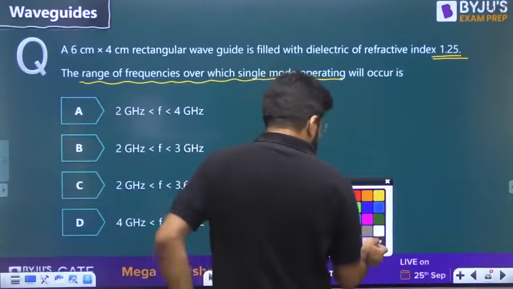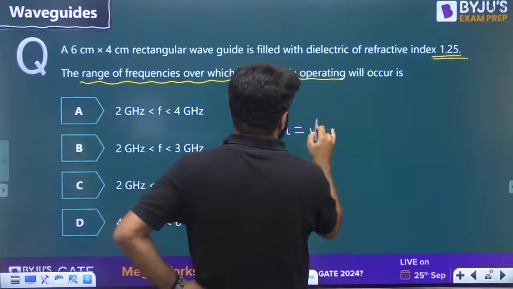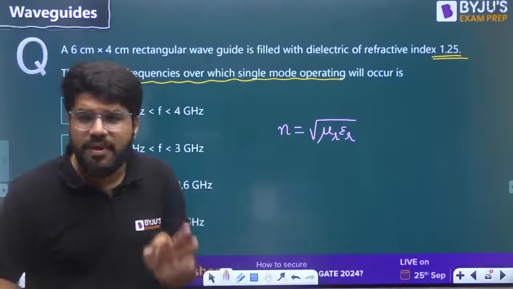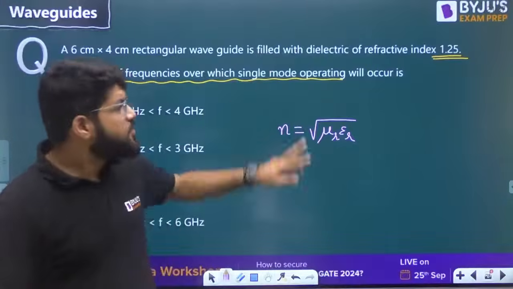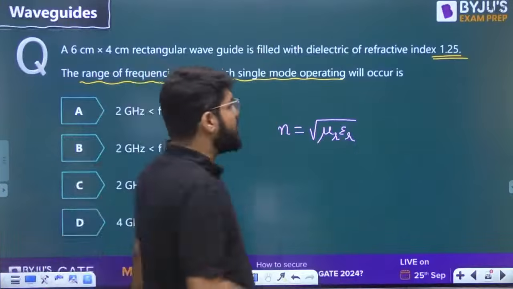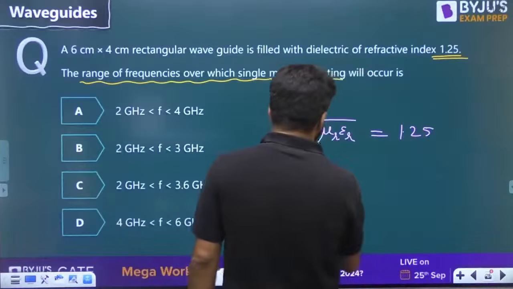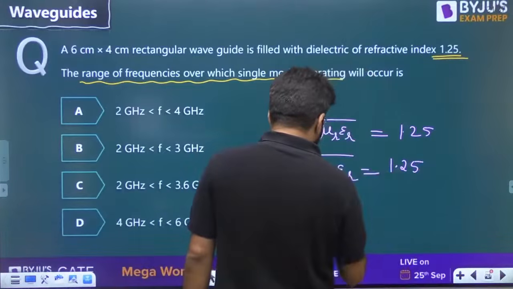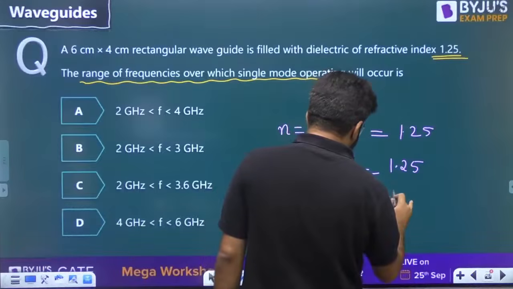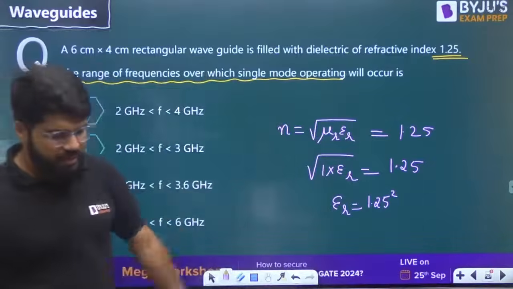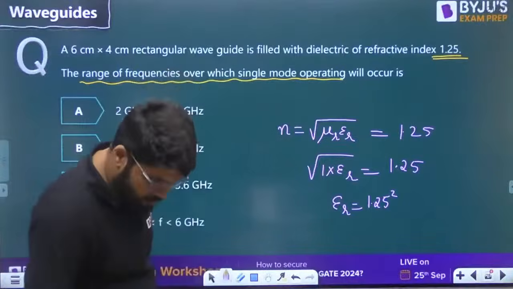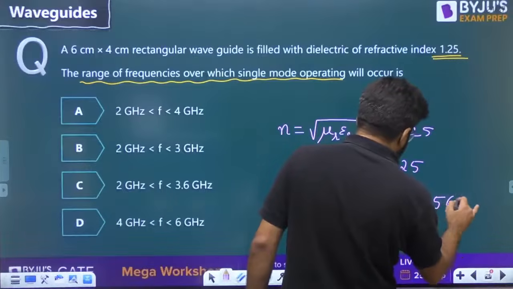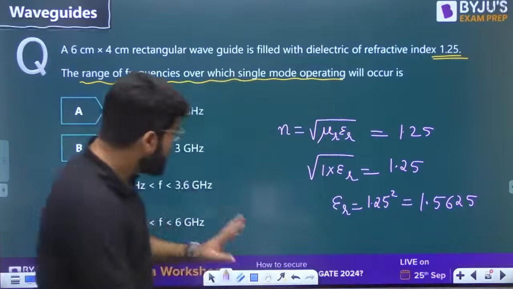अब देखो यहाँ पे जो refractive index है वो given है. Refractive index is given by the formula under root of mu r epsilon r. It is the geometric mean of relative permeability and relative permittivity. Since we assume it to be a dielectric medium, we take mu r equal to 1. So under root of 1 into epsilon r is 1.25, so epsilon r is the square of 1.25, which is 1.5625.